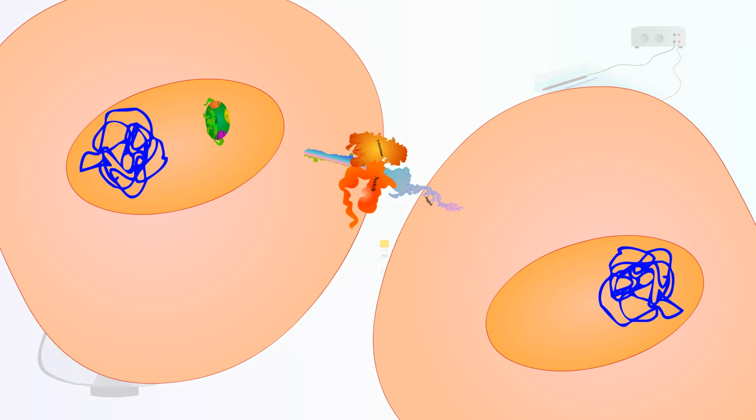The remaining membrane-bound fragment is cleaved by γ-secretase. This releases the Notch intracellular domain into the cytoplasm. NICD moves into the nucleus and binds to the transcription factor complex.